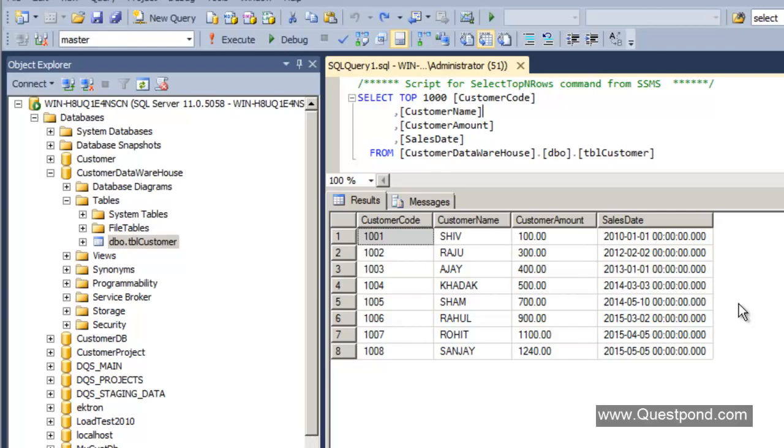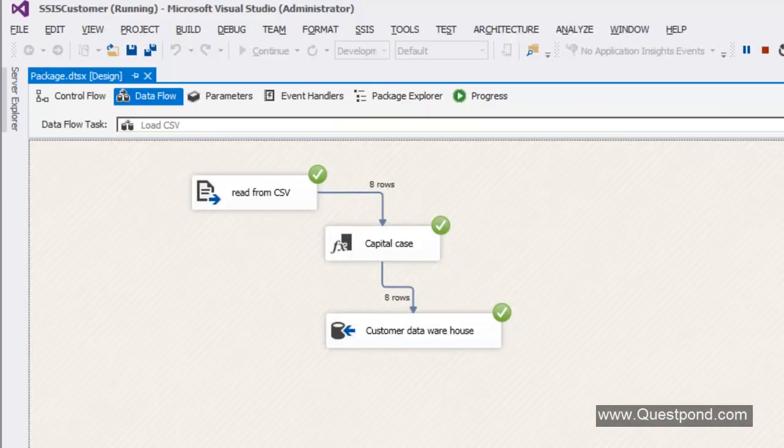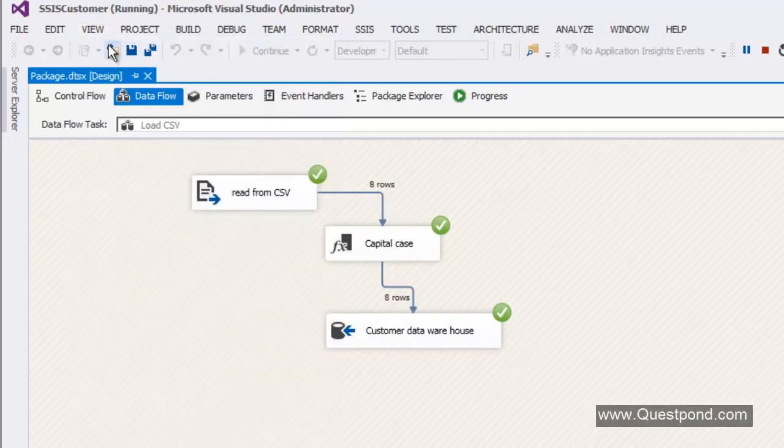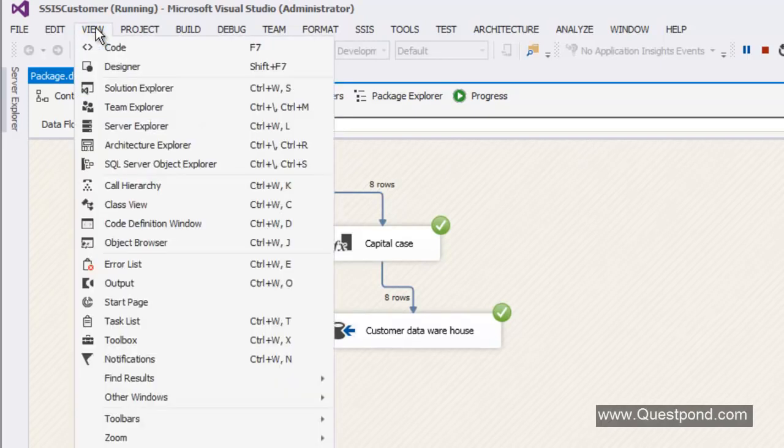There it is, transformation. So we have seen a very decent cycle of extraction, transformation and loading. Now, before we quickly wrap up this first 1 hour of the training, I would like to talk about the structure of an SSIS project. In order to see it, you have to click on View and then click on Solution Explorer.